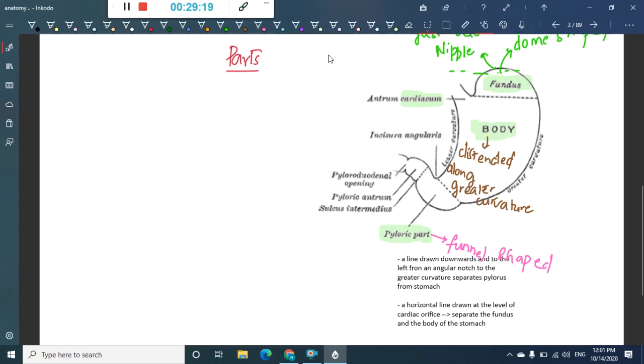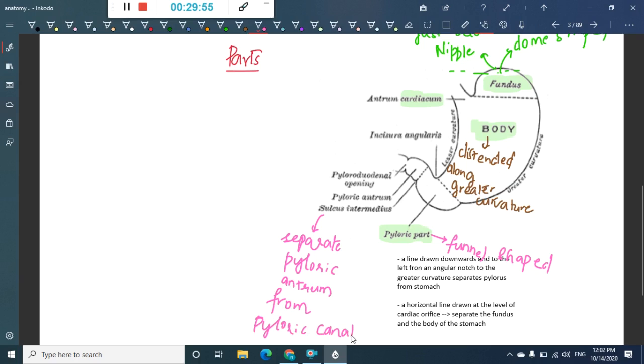So this sulcus intermedius will separate the pyloric antrum from the pyloric canal.